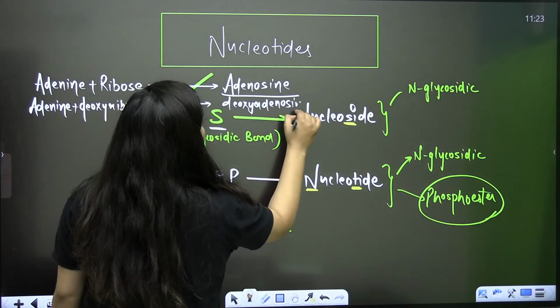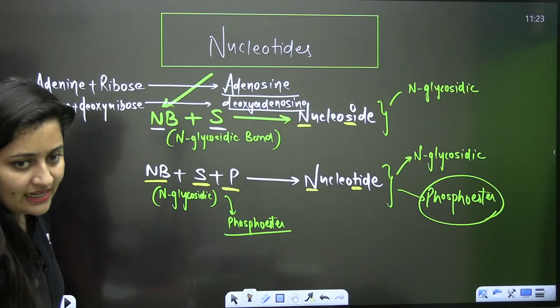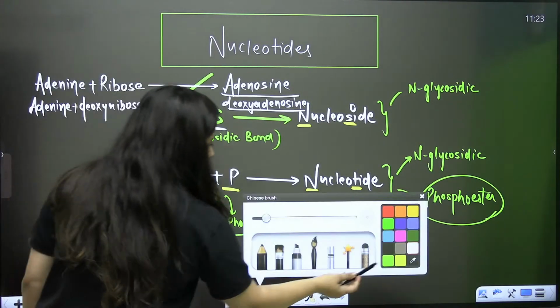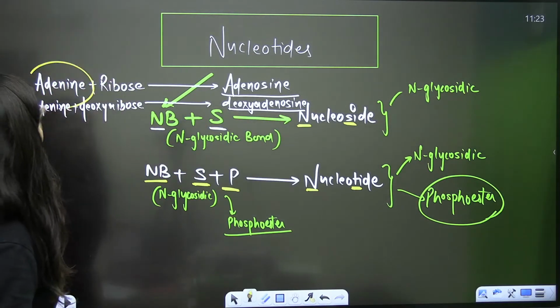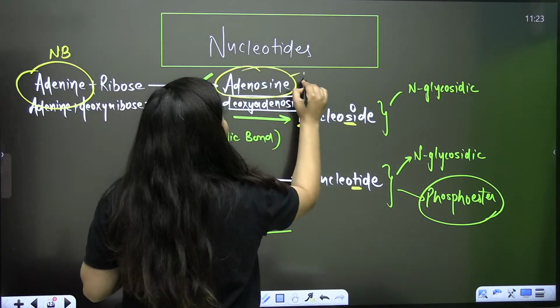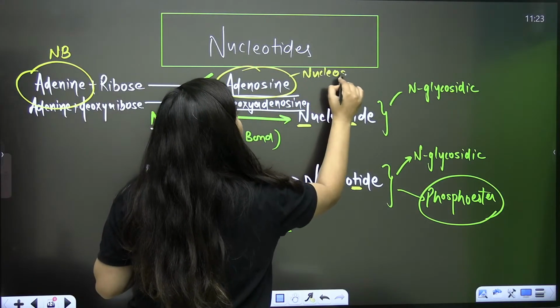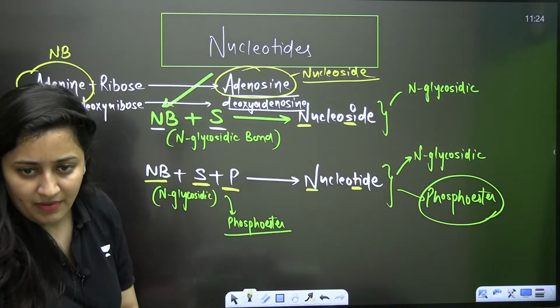Are you getting my point? When the word is adenine, that's a nitrogenous base. If in your paper adenosine is written, then it is a nucleoside. This can also be asked as a question in relation to that biomolecule.